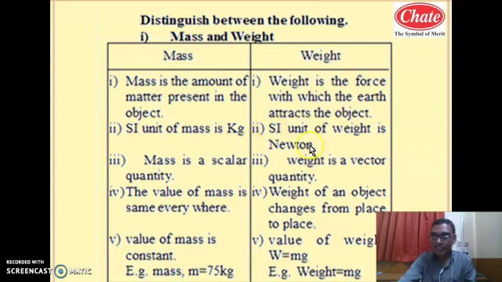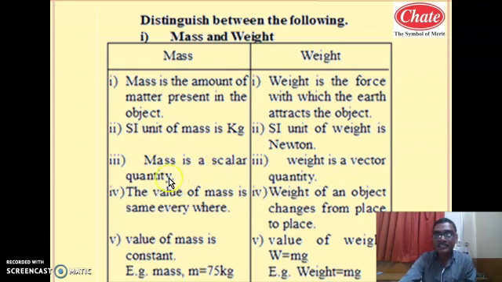Why is the SI unit of weight Newton? Because weight is the force, and mass is the quantity of matter that is measured in kg. So mass is measured in kg, that you know, and the force is measured in Newton. Mass is a scalar quantity. What is meant by scalar quantity? The quantities which are completely described by magnitude alone are called scalar.